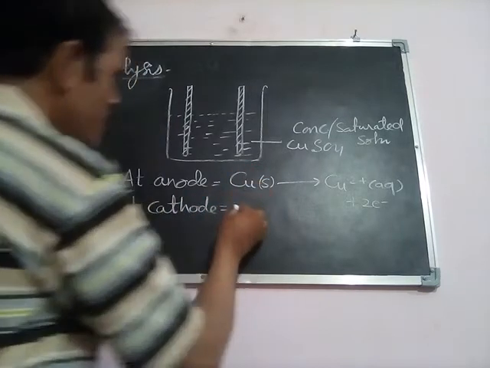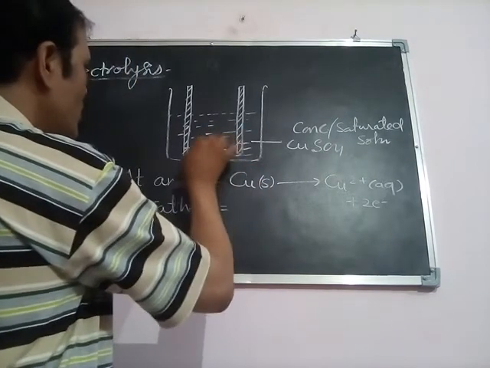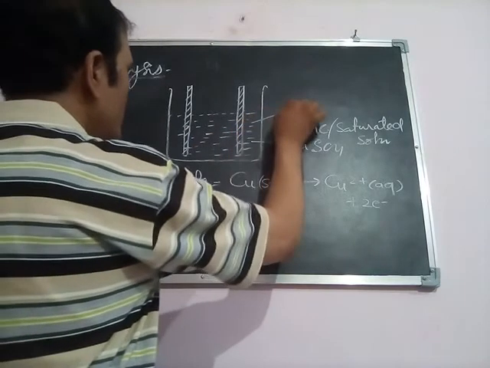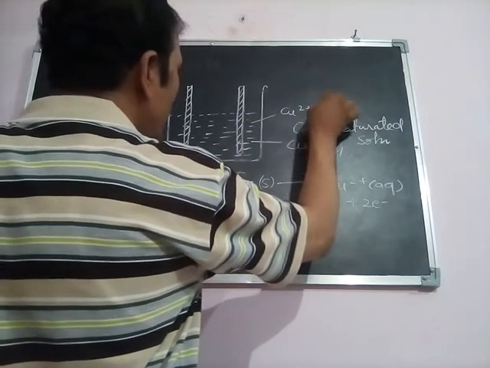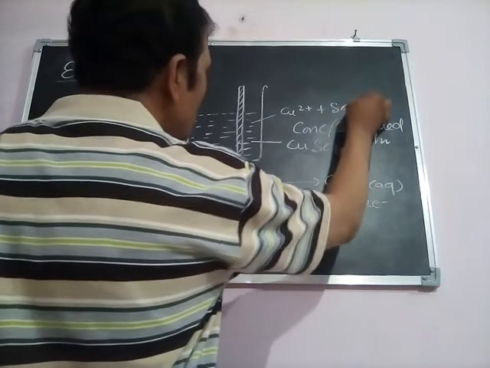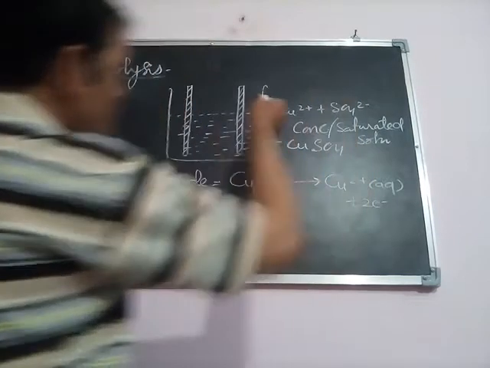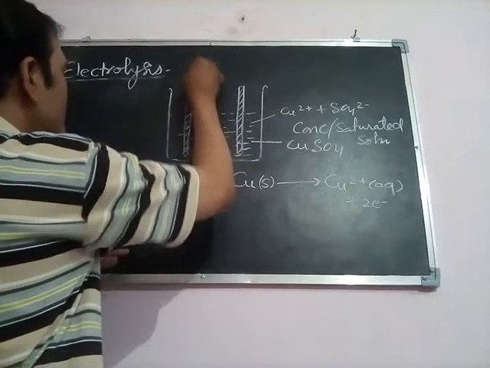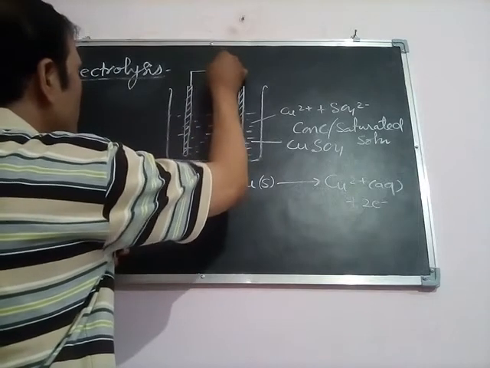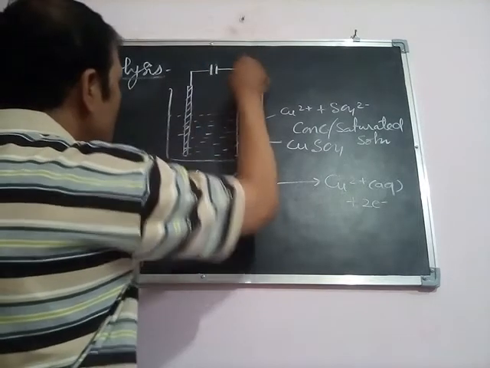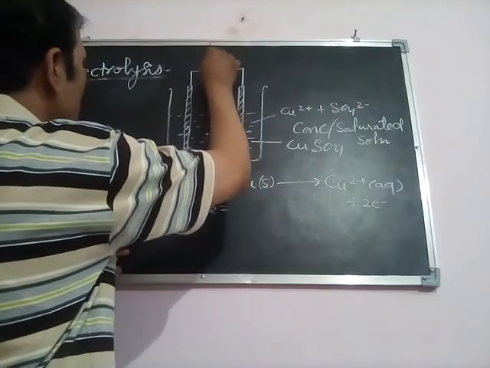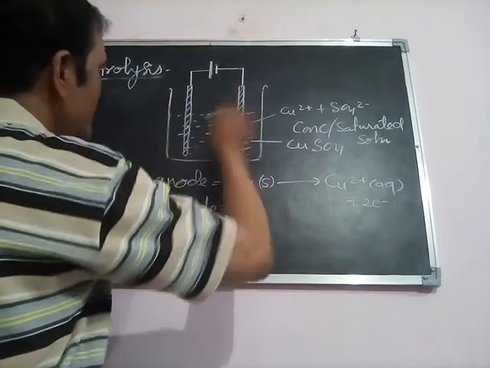At the cathode, we all know very well that the copper ions are present in this solution of copper sulfate. It will provide us the Cu2+ ion and the sulfate ion. So Cu2+ ions and sulfate ions are present. When you pass the electric current from the external source, generally the chemical reaction will take place inside the cell.